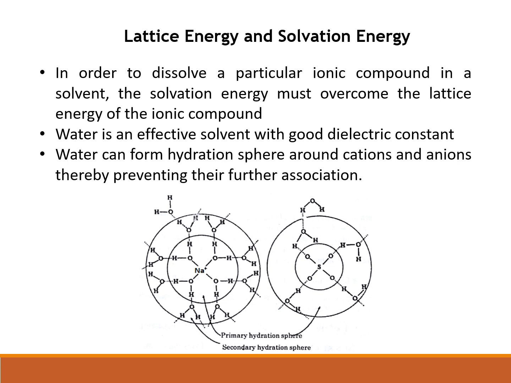So these are the general things about ionic bonding. We have discussed the formation of ionic bond, energetics of ionic bond formation, and then lattice energy, its calculation by Born-Haber cycle, and lattice energy and solvation energy. So these are the fundamental concepts regarding ionic bonding. In the next video, we can discuss covalent bonding.